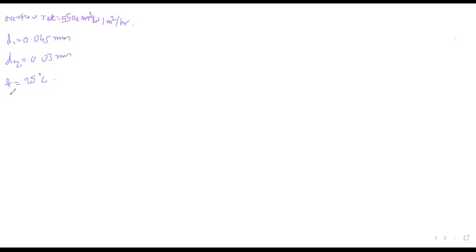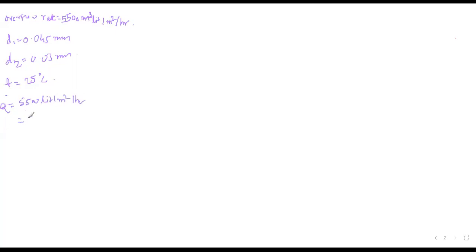Now, what we need to find out first? First the value of Q we will find out. Q is equal to 5500 liter per meter square per hour.